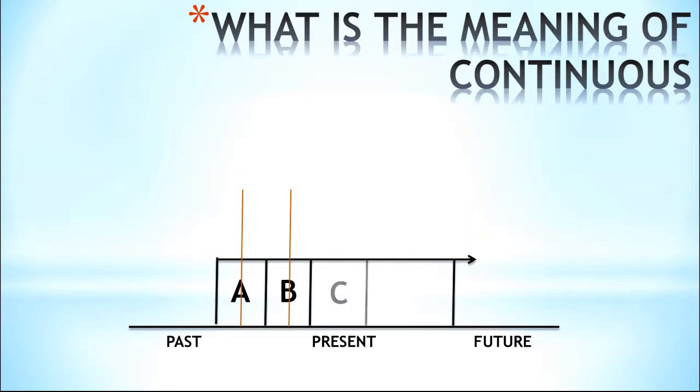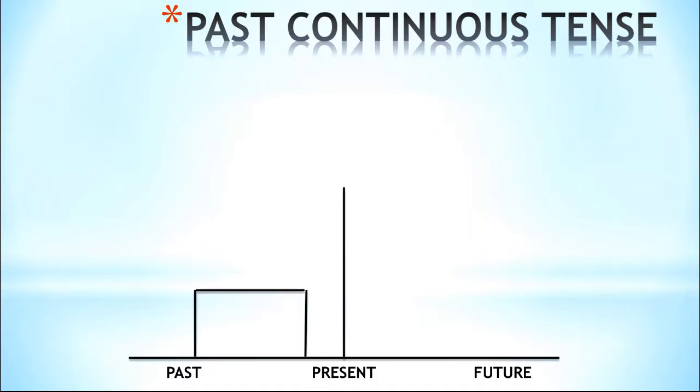But if you talk about C, then it is in present. Then you will talk about present continuous at this moment. You will talk in present tense, or you can say present continuous tense, because that thing is continuous. And at the D and E points, it still happens the same way, but it will be future continuous tense. So let's begin with how to make a past continuous tense.